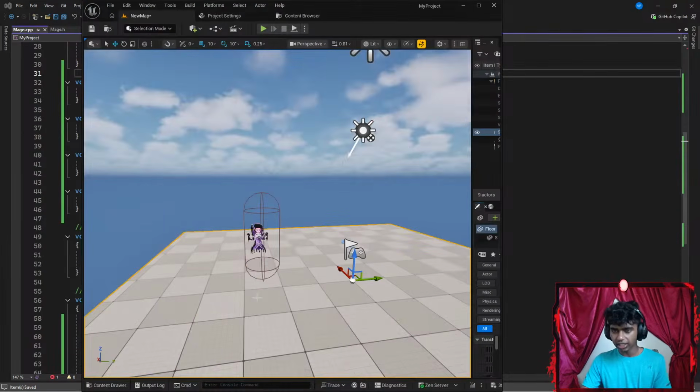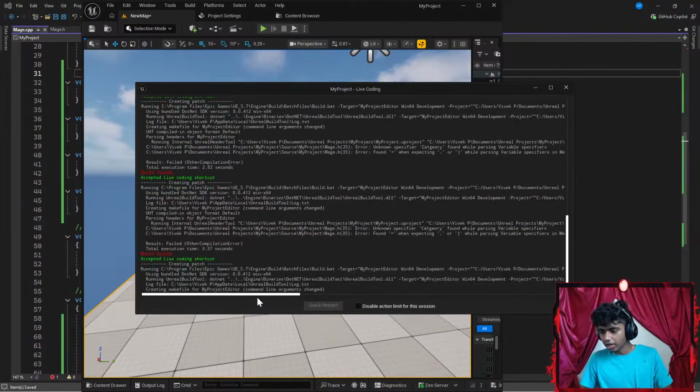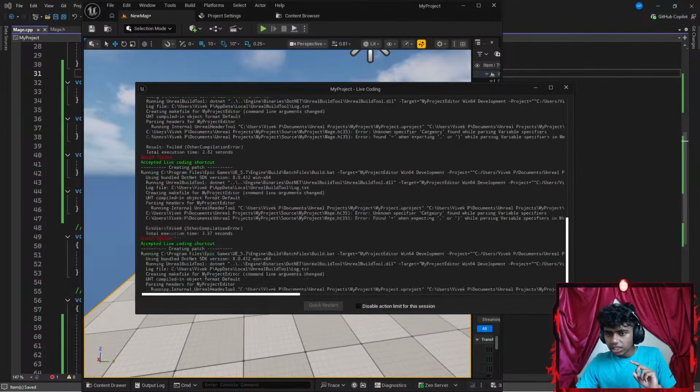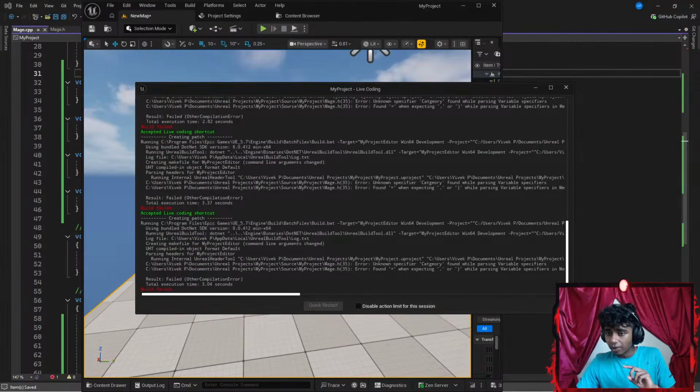What error did I get again? Let me Control Alt F11. Okay, let's see. So it says live coding. It says build failed. Other compilation error, which means I have an error in my Visual Studio. So it says running program files epic. Okay, using bundle .NET SDK version. Okay, running. Does it say what error I get? Okay, I think it says here.